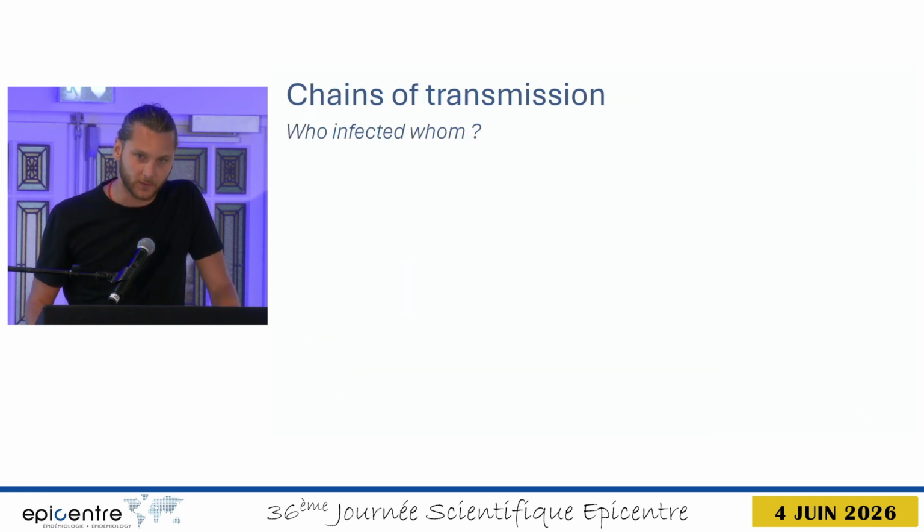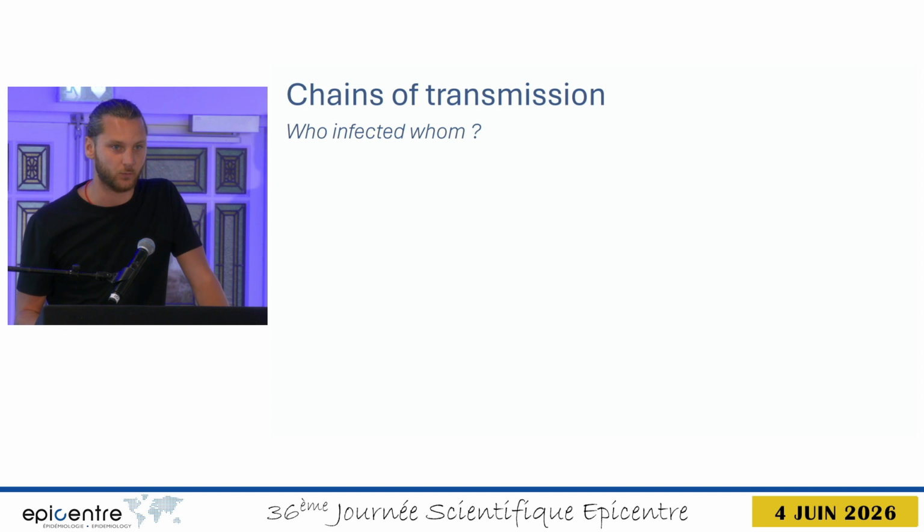Now, throughout the presentation, I will be talking about chains of transmission. It's a concept you may have heard from other diseases like COVID and others, but it's particularly relevant for Ebola. So, simply put, a chain of transmission is a type of representation of infection events where we try to answer one simple question: who infected who?